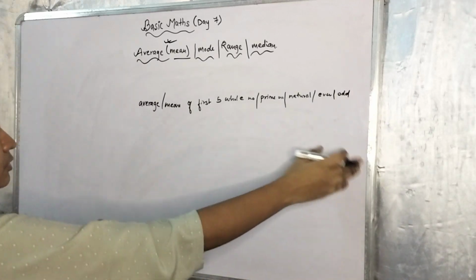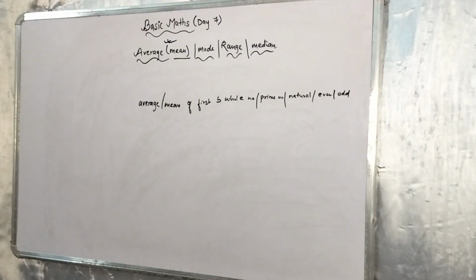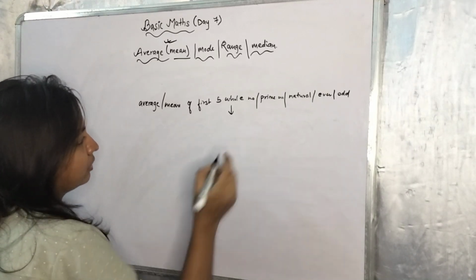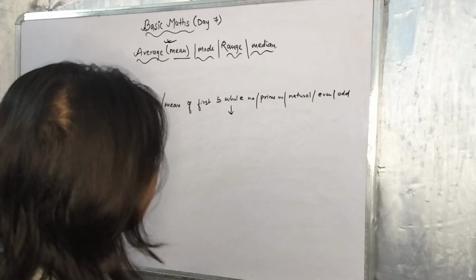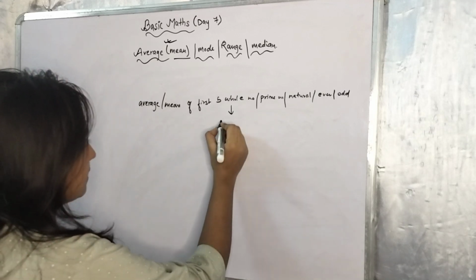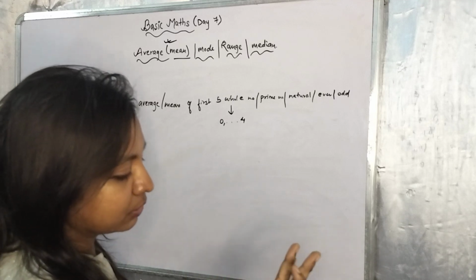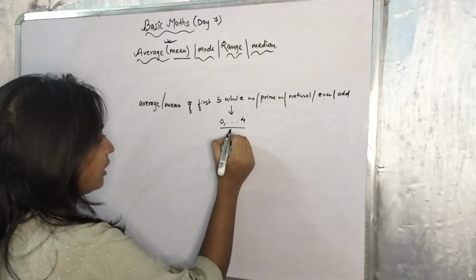So these are some types of question, but the main concept is this. For whole numbers, as I told you in our basic first or second class, whole numbers start from 0. So you will go till 4: 0, 1, 2, 3, 4. So add 0 till 4 and divide by 5.